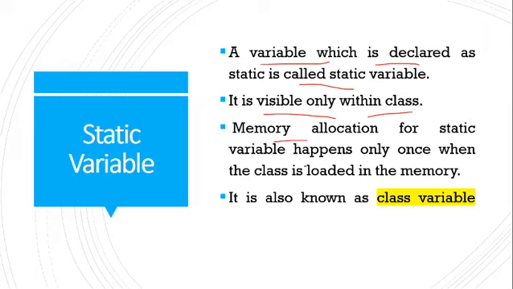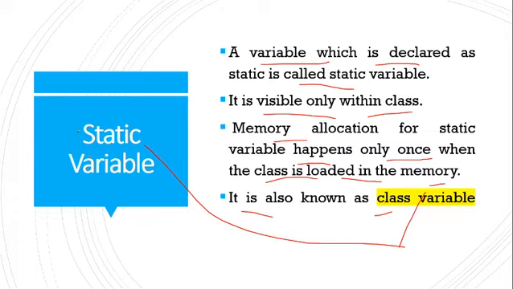Memory allocation for static variables happens only once when the class is loaded in memory. It is also known as class variable. A static variable is declared inside the class with a static keyword.